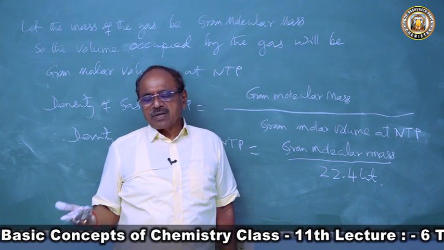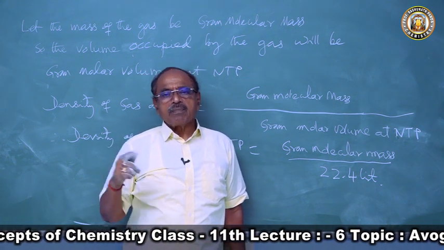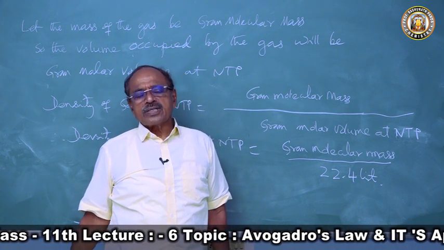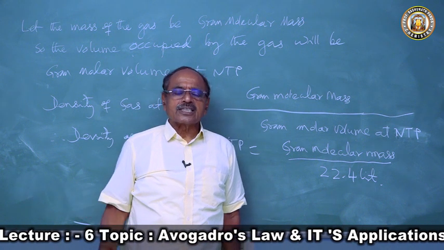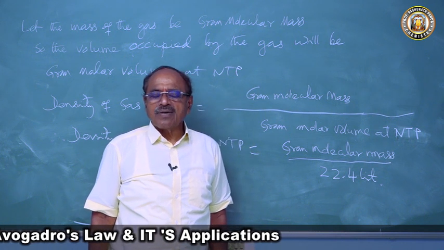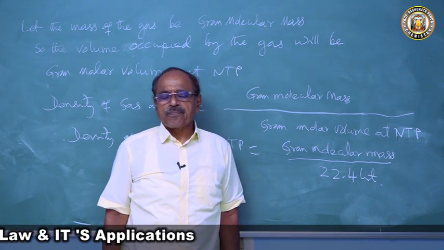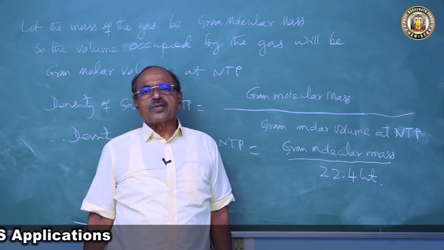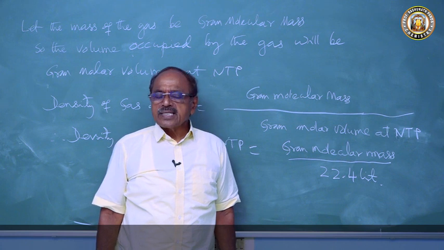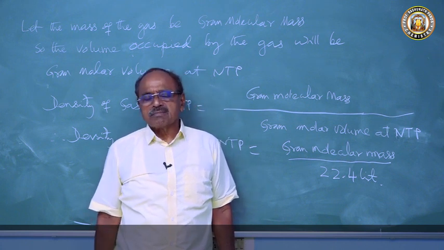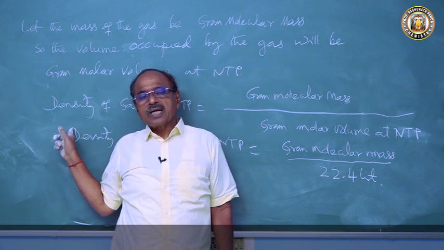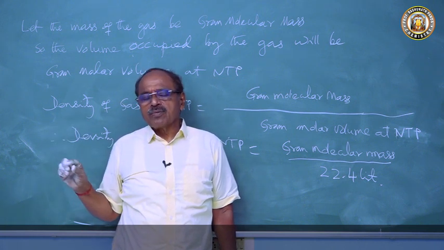Gram atomic mass of carbon is 12 grams. So 12 by 12 into 1.66 into 10 to the power minus 24, we got the value as 6.02 into 10 to the power 23. So 12 grams of carbon of isotope C12 contains 6.02 into 10 to the power 23 atoms of carbon. Hence, Avogadro number, 6.02 into 10 to the power 23, is represented by the letter N, and I proved that last class.